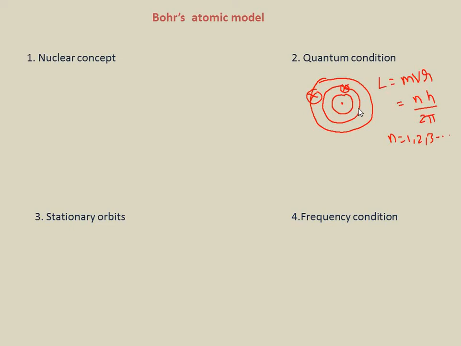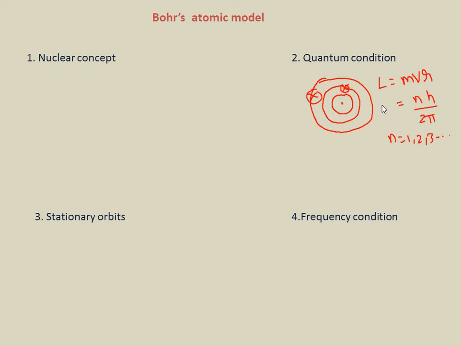An atom, remember, I repeat, an atom can emit or absorb radiation in the form of discrete energy of photons only when an electron jumps from a higher to lower orbit or from a lower energy to higher energy orbit respectively. Remember the condition: if the electron jumps from a high energy orbit to a lower energy orbit, it radiates energy, while if it jumps from a low energy orbit to a high energy orbit, it absorbs energy, because energy is needed for the jump.